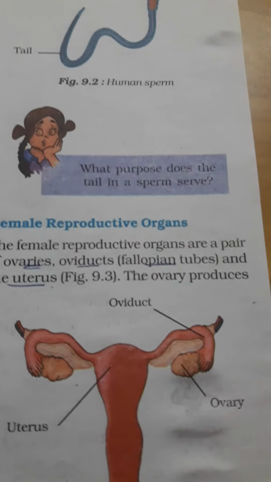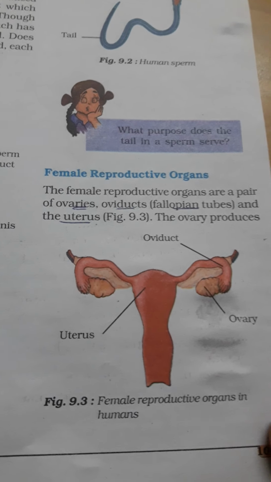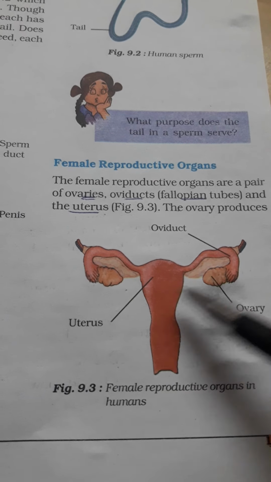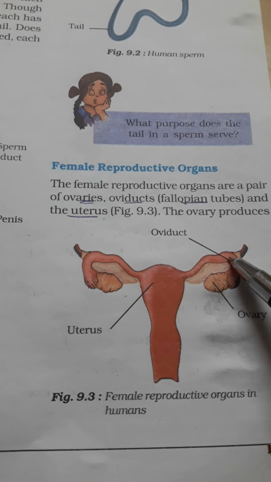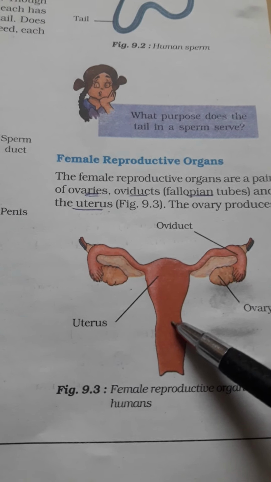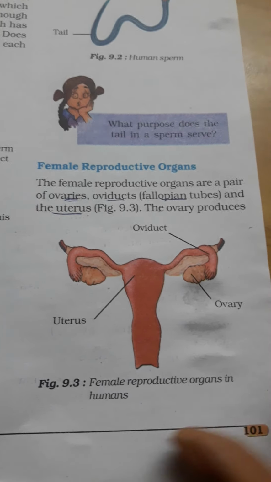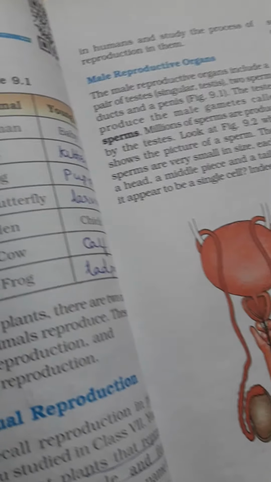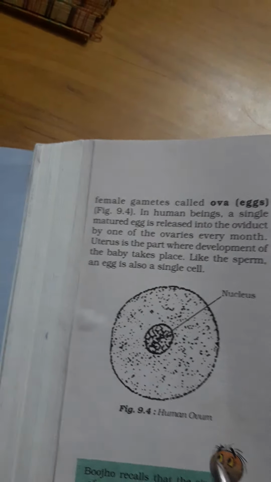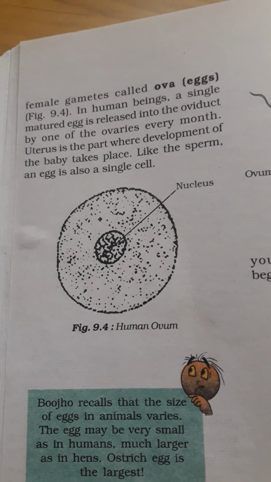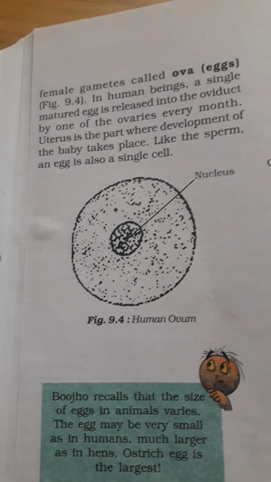Then we come to the female reproductive organs. Female reproductive organs consist of two ovaries, oviduct and uterus. Ovaries produce eggs, which are the female gametes. And like sperm, the egg is also a single cell. Female gametes are called eggs or ova.